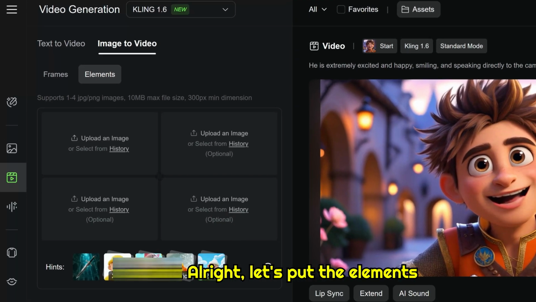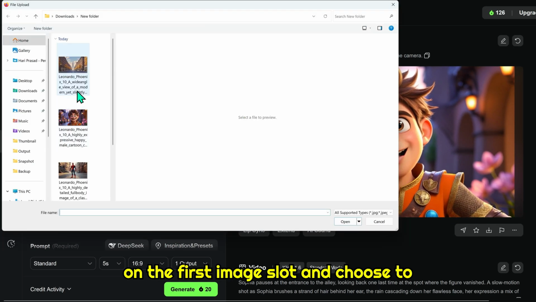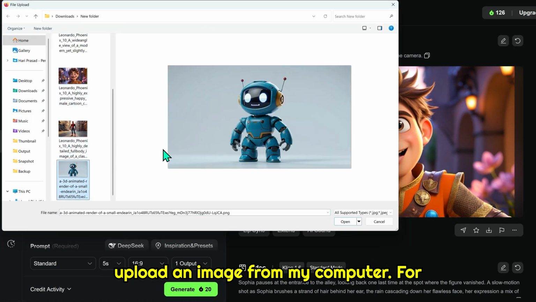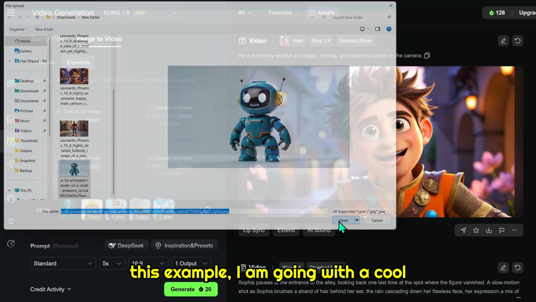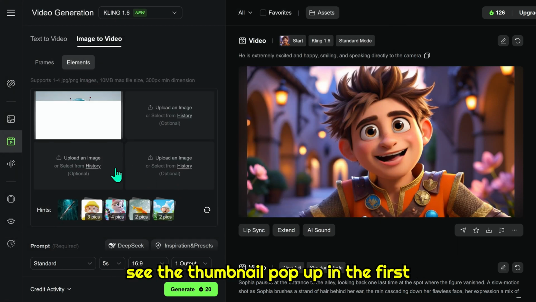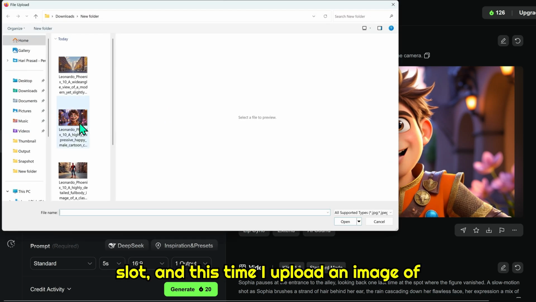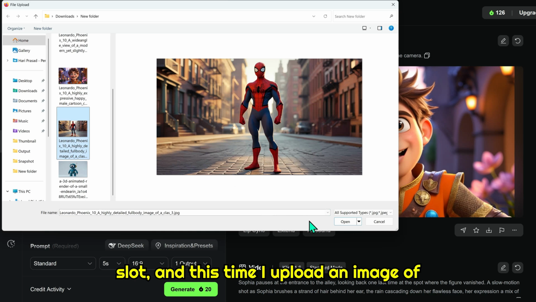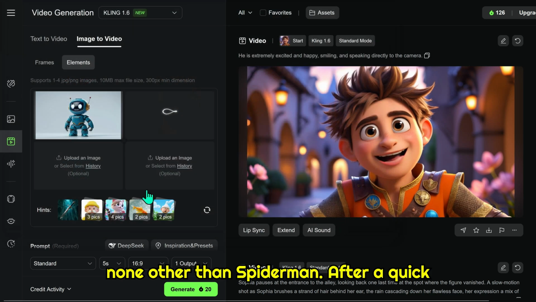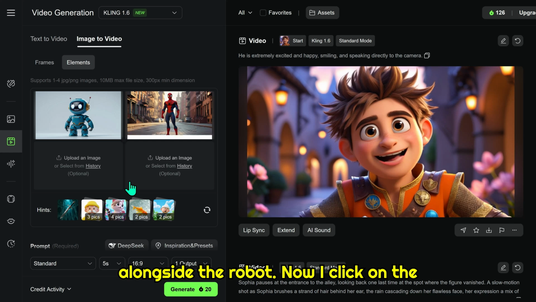Alright, let's put the Elements feature to the test. I start by clicking on the first image slot and choose to upload an image from my computer. For this example, I am going with a cool robot image. Once it's uploaded, you will see the thumbnail pop up in the first slot. Next, I move on to the second slot, and this time I upload an image of none other than Spider-Man. After a quick upload, his thumbnail appears right alongside the robot.